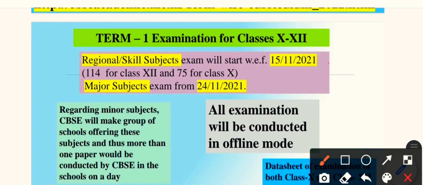Major subjects, main subjects. Regarding the minor subjects, CBSE will make a group of the schools offering these subjects, and thus more than one paper would be conducted by CBSE in the schools on a day. As far as minor subjects are concerned, more than one exam can be there, like drawing, art, physical education, etc. All examinations will be conducted in offline mode only. See, this is important here. It will not be any online mode, but offline mode.